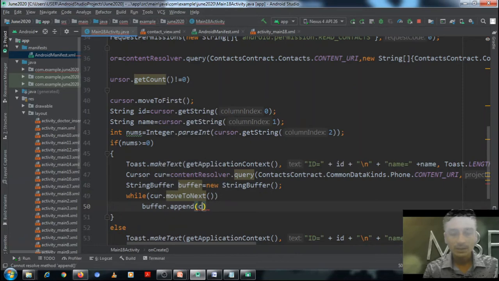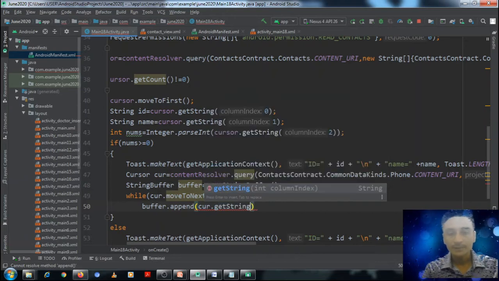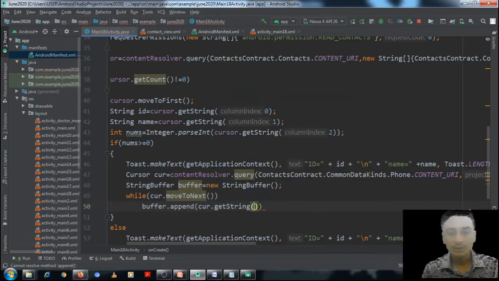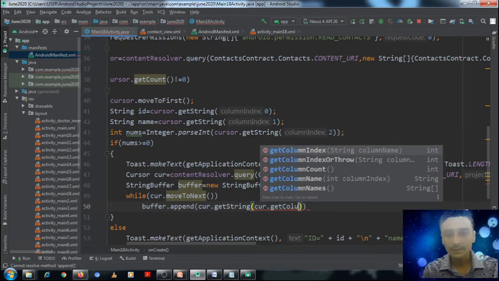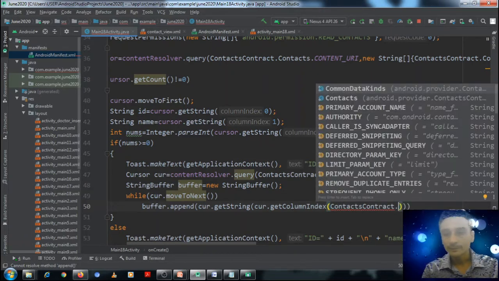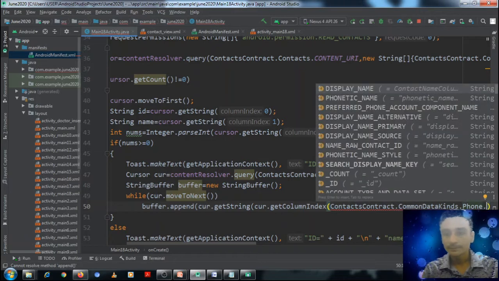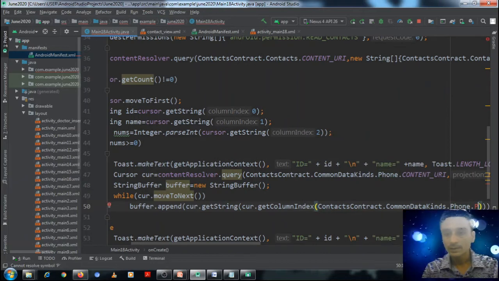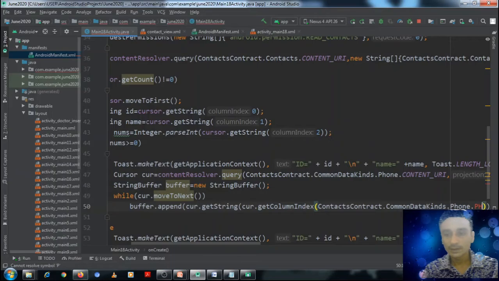We will write here cursor.getString, but which string, we need to give the index. How? We need to ask the index, getColumnIndex, then name of that particular column, that is phone number, or the NUMBER.